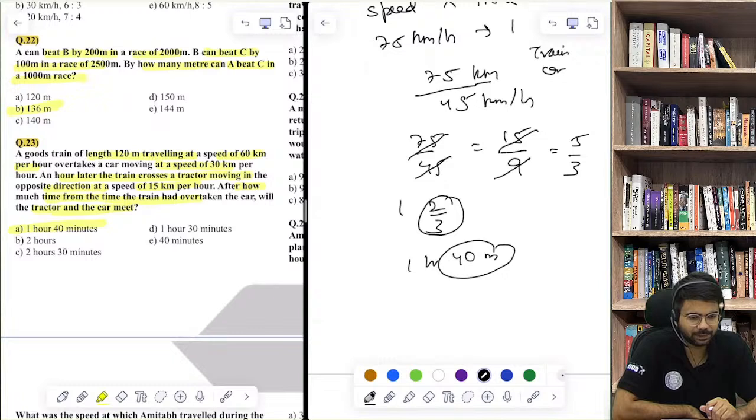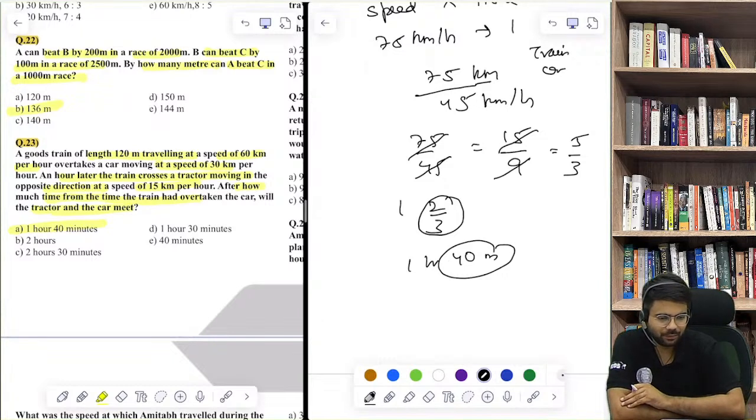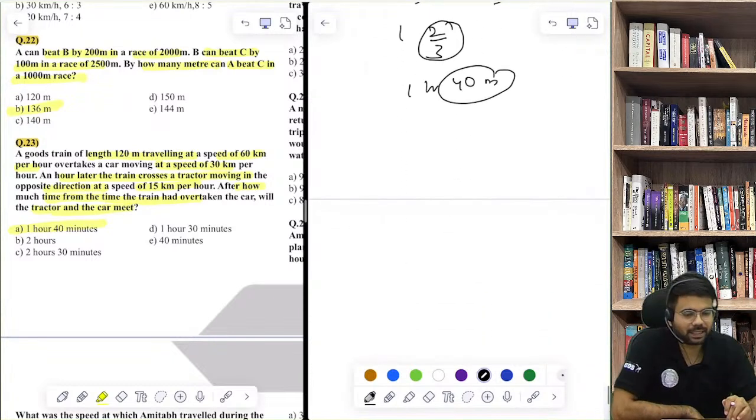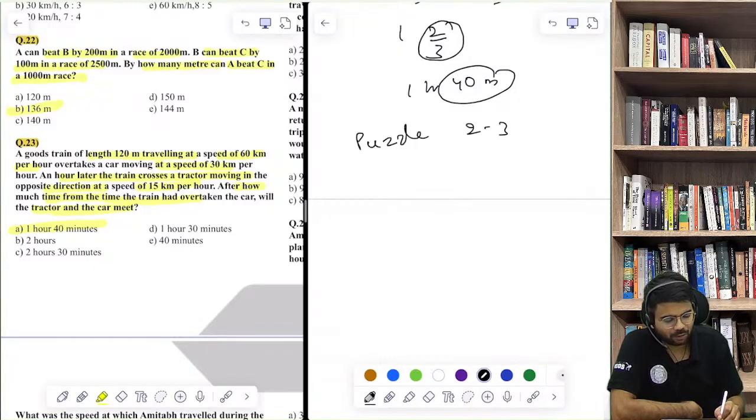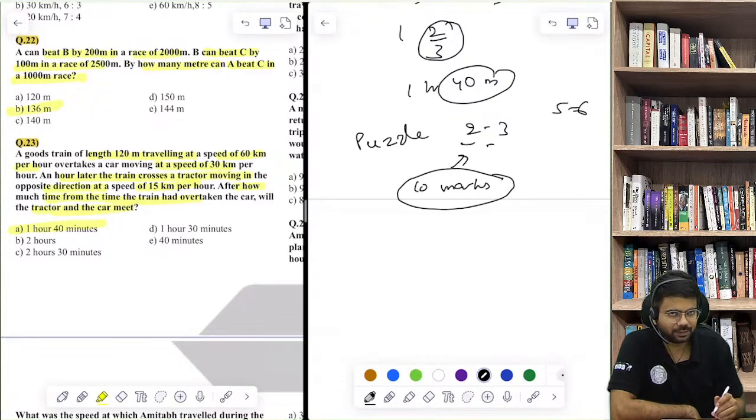Are you getting this? So Rohan, देखो reasoning में I would say you can try out different strategies in different mocks. You can try it first of all in some mocks, try to do puzzles. Try to identify 2 puzzles or let's say 3 puzzles out of 5 or 6. Identify 2 or 3 which are doable. Do them first. Because if you can do let's say 2 puzzles also correctly, you will get 10 marks. And in the remaining time, let's assume in doing 2 puzzles you spend 30-35 minutes, for example, let's say 30 minutes.